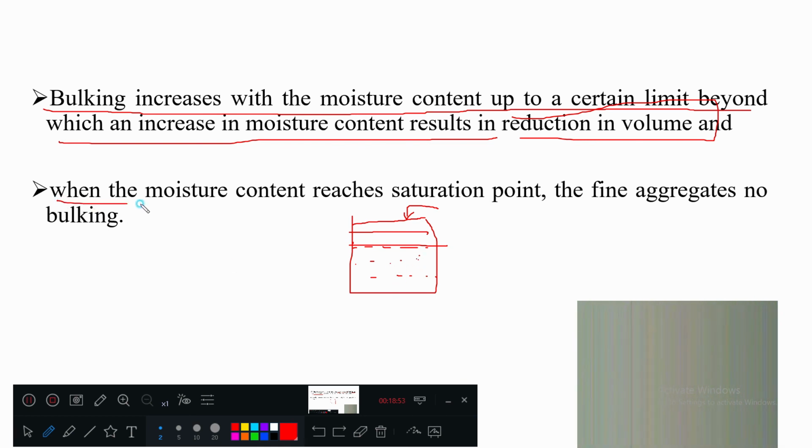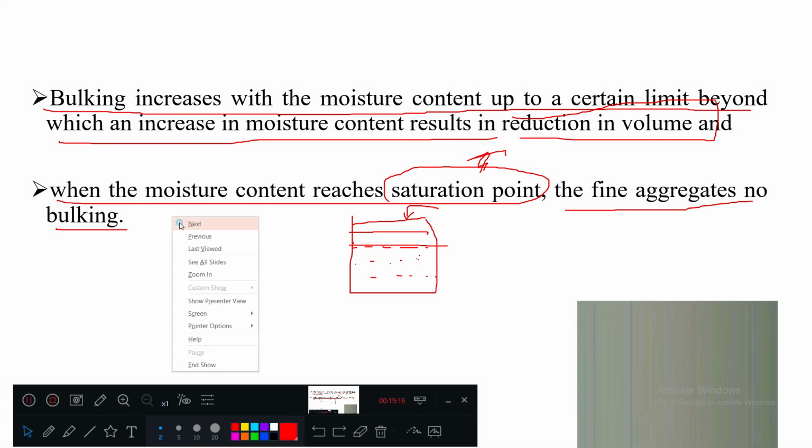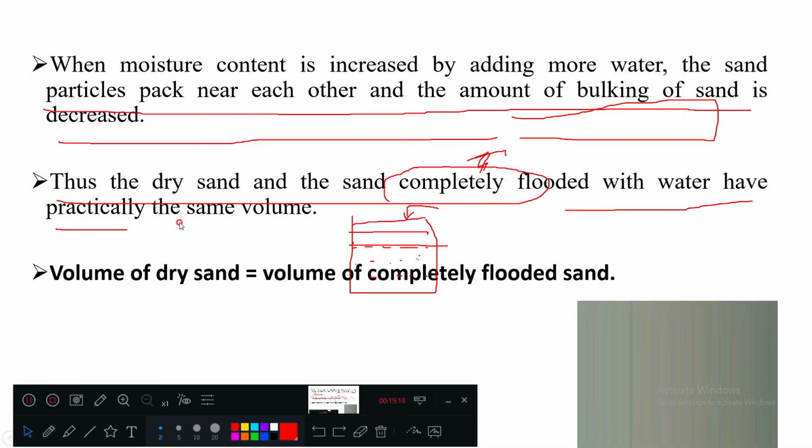When the moisture content reaches the saturation point, bulking happens before this. After the saturation point, bulking will not happen and volume is going to decrease. For fine aggregates, no bulking. After saturation means fully submerged, then it is going to show no bulking. Reduction in volume is going to happen. Okay. Next video we'll see.